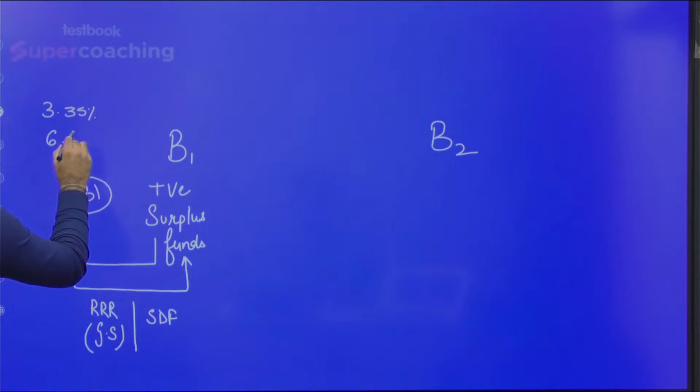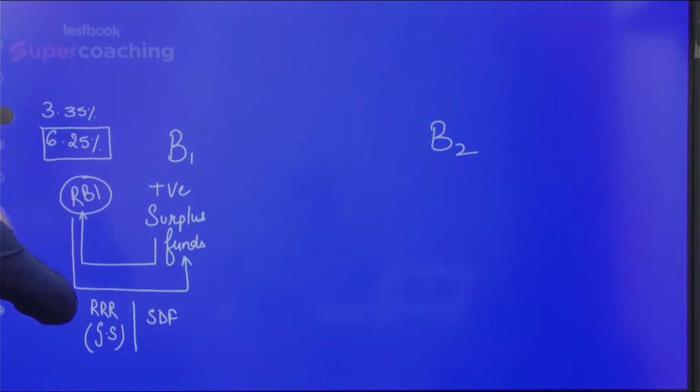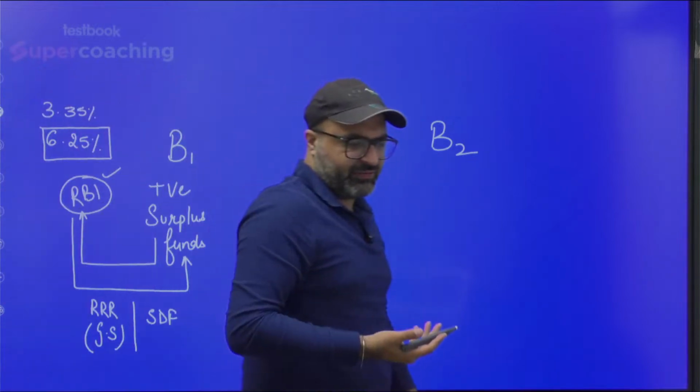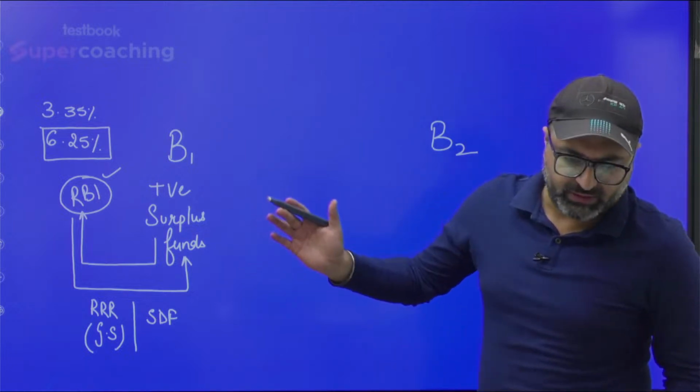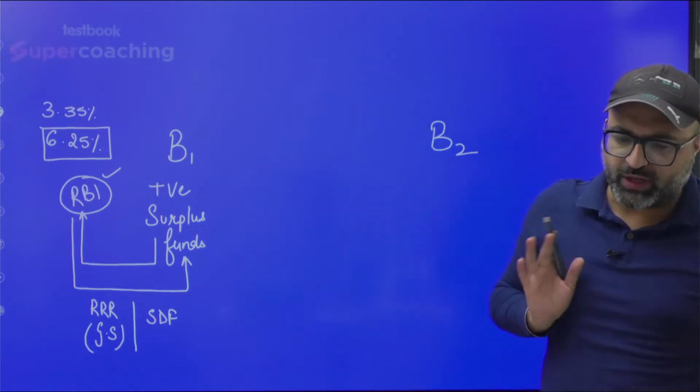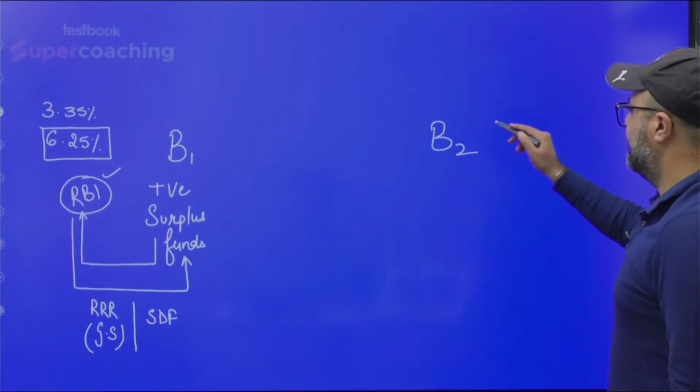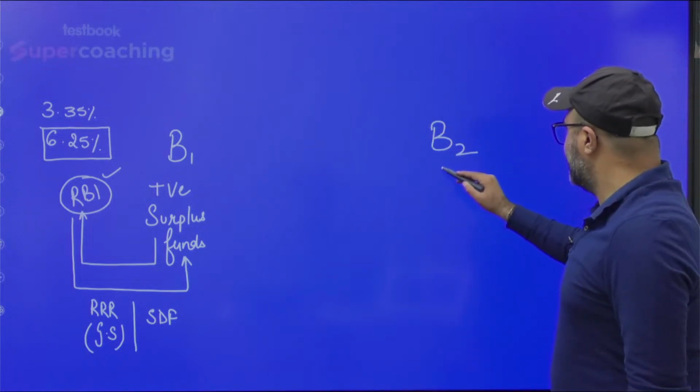That is 6.25%, which means, let's say I am bank 1, I will go with the higher rate, and I know RBI is a trustworthy organization. If it is receiving funds from me, and that too without security, I am okay with it. Now on the other side, bank 2 is negative.